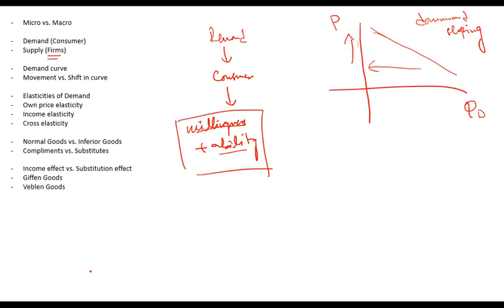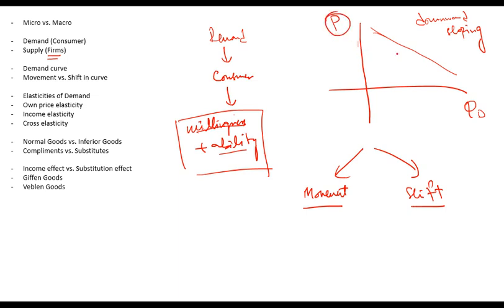Now, with respect to change in demand, there can be two causes of change in demand. There are reasons which cause movement along the demand curve, and there are reasons which cause a shift in the demand curve. Remember, if demand is changing only due to price, that causes movement along the demand curve.